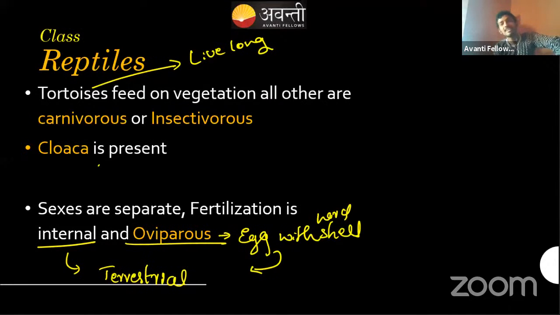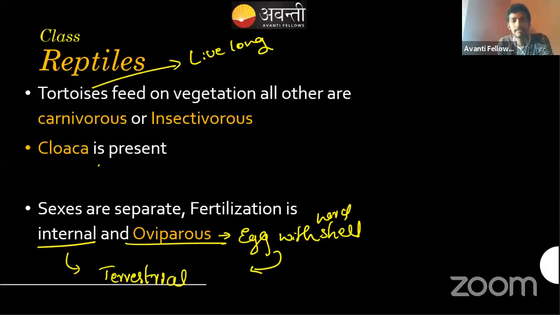But in turtle, yes, Mohan, we are not talking about the sex, right? We are only talking about the fertilization process, and whether it is oviparous or not. The sex determination condition will be completely different, because that will be in genetics. I will tell you later on, because there are a lot of exceptions. That's different. They have rubber-like eggs also.